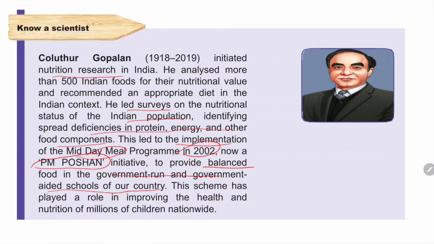Okay, when they cannot afford to eat a two-time meal at home, and there are many nutritional lacks in their bodies, as they are not able to buy certain fruits and vegetables, isn't it? So for those children especially, this midday meal scheme was introduced. And this scheme has played a role in improving the health and nutrition of millions of children nationwide. With that scheme, what happened now? There is an improvement of health in millions of children of our nation.